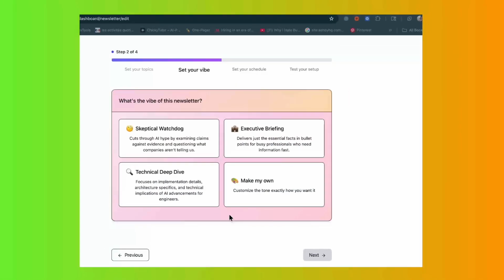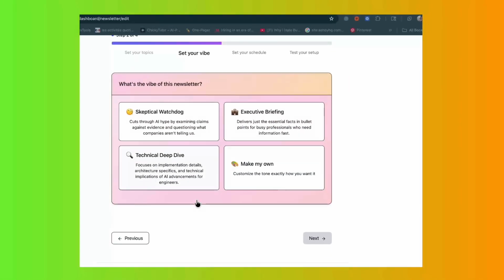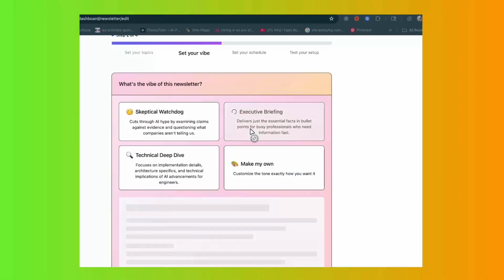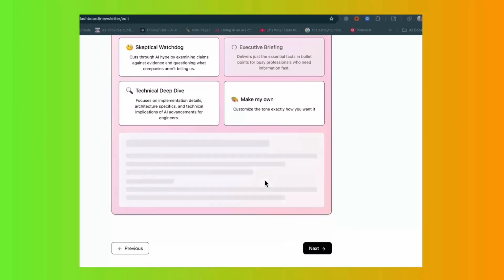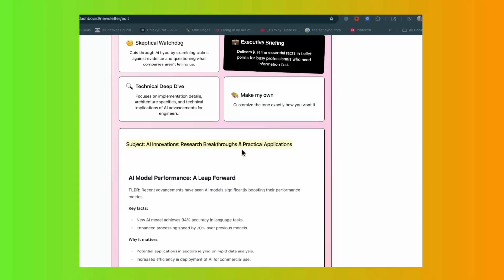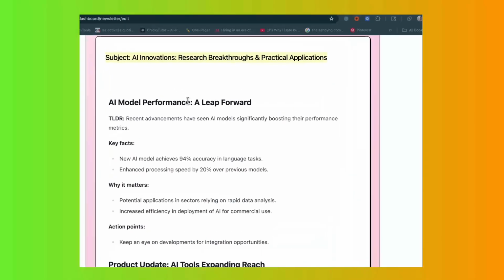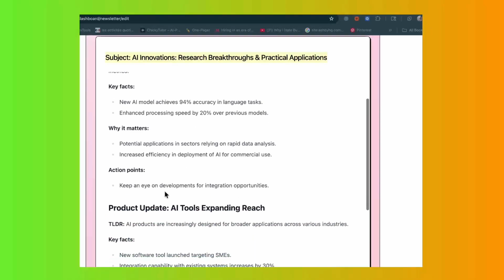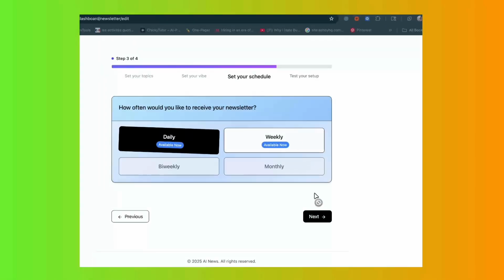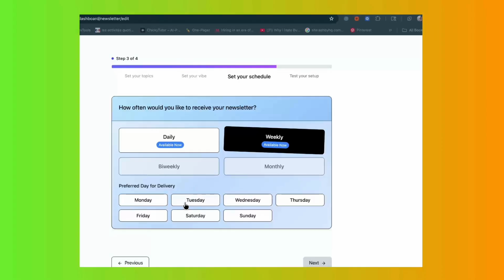Tone filter allows you to tell AI how it should be writing your newsletter. There's a few selections here, such as, for example, executive briefing, technical deep dive, or skeptical watchdog. It really depends on what tone you want, and if you want to construct your own tone and format, you can select that too, say if you want it written in your own native language. Finally, choose how often you want to receive it, and you're good to go.